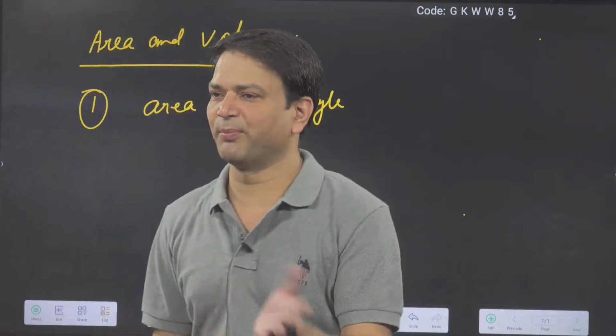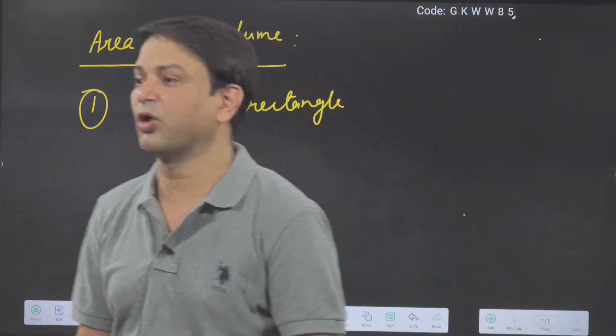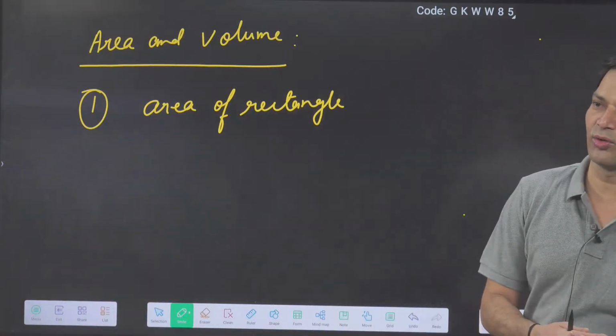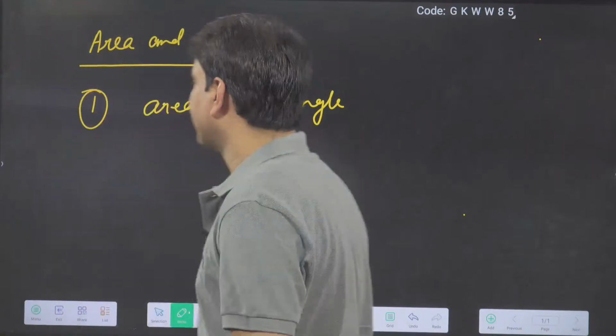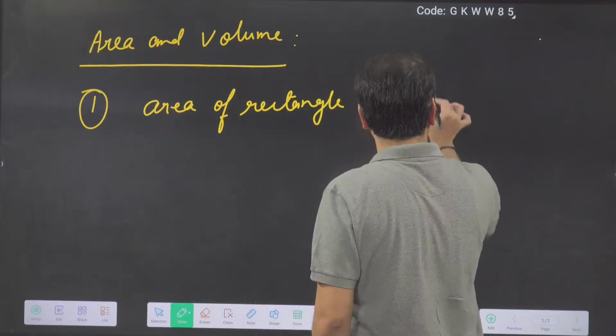Two opposite sides are parallel and equal. It is a particular type of quadrilateral where opposite sides are equal and parallel, and all angles are 90 degrees. So what is the area of the rectangle? Area of the rectangle is L into B.